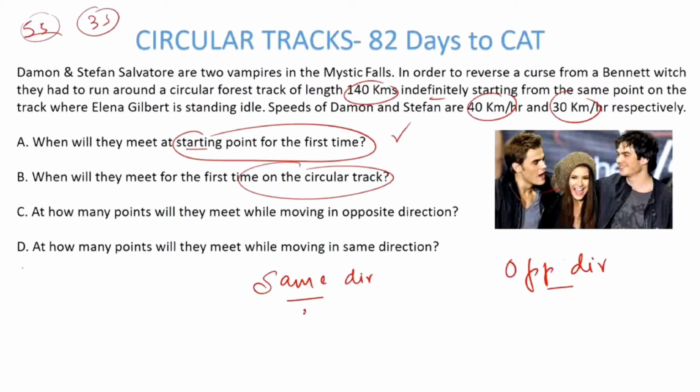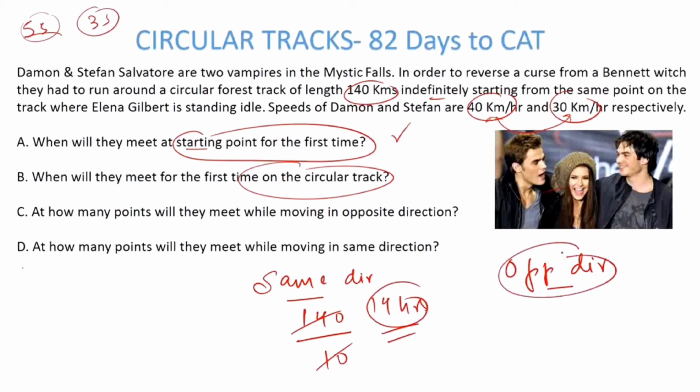So the length here is 140 kilometers. When they're moving in the same direction, you take the relative speed 40 minus 30, that becomes 10, so they will take 14 hours. When they are moving in the opposite direction, the speeds add up. So that becomes 140 upon 70, which makes it 2 hours. So when they are moving in the opposite direction, they'll meet in 2 hours. When they are moving in the same direction, they'll meet in 14 hours, right?